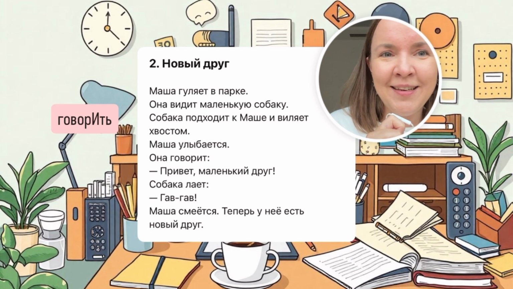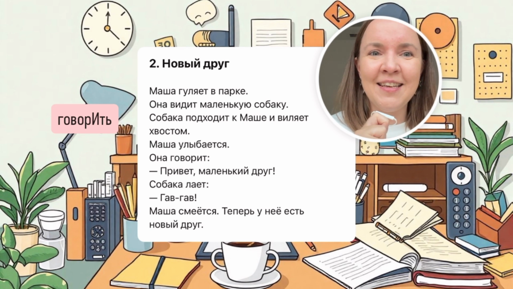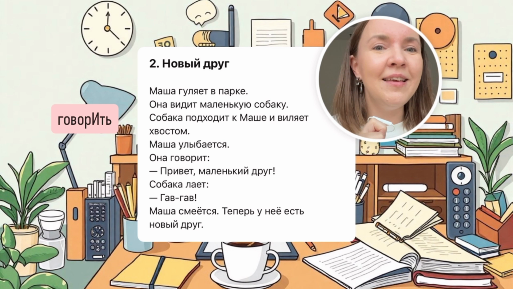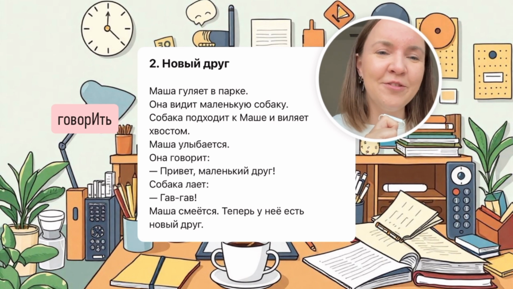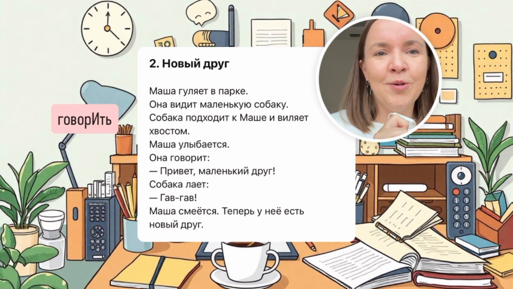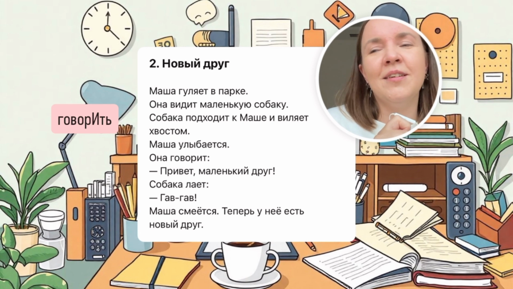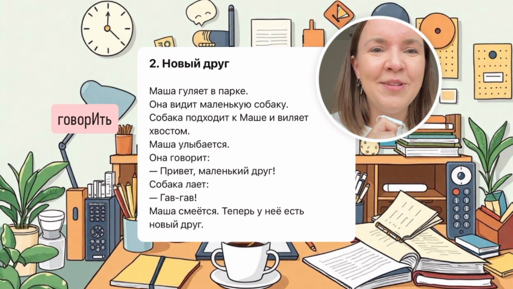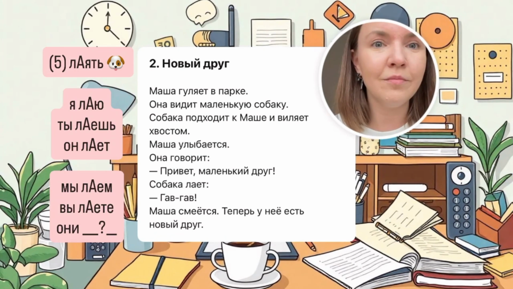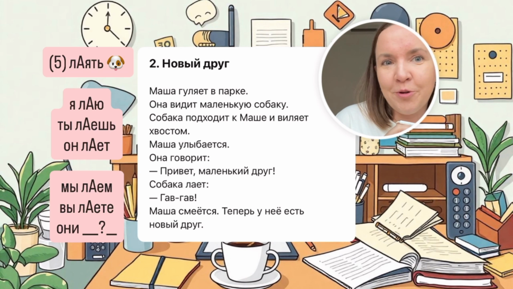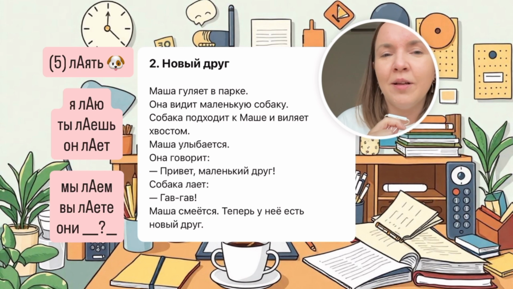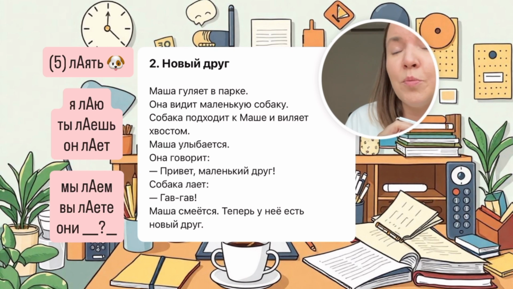Привет, маленький друг. Just as in the title, маленький is the adjective, and it's also masculine. Yeah, hello, little friend. Маленький друг. Why is it masculine? Because друг is masculine, friend. Привет, маленький друг. Собака лает. Гав, гав. You can probably guess what's the verb лаять. Лаять, yeah, to bark.